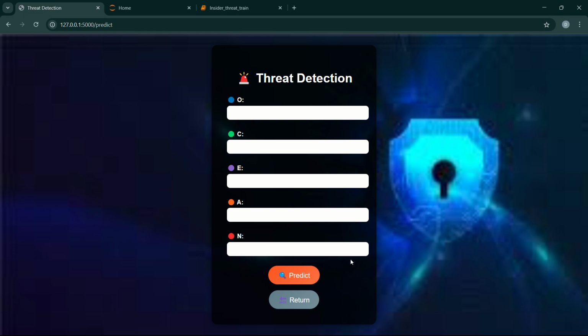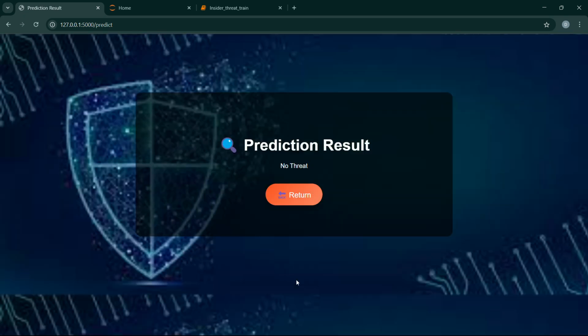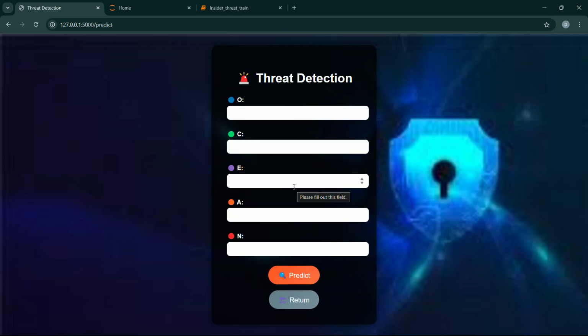Here I'm giving values like O value is 40 and C value is 39 and E value is 36. And next A value 19 and N value 40. Based on these values, it will predict the thread. So here it was no thread. Here I'm taking these values from the data set.